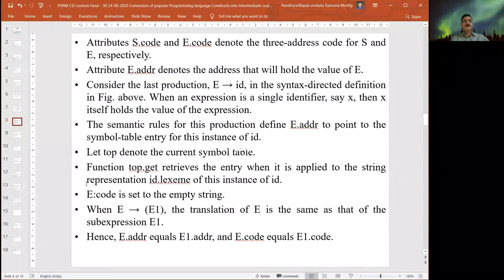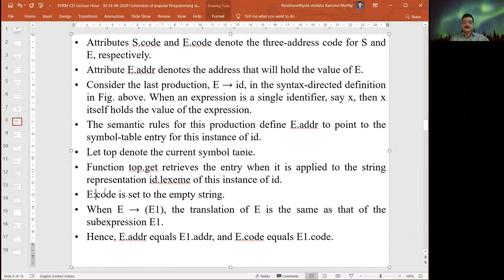Let top denote the current symbol table. For example, the function top.get retrieves the entry from the symbol table, like the production ID. From the symbol table, it is getting directly the function. top.get retrieves the entry when it is applied to the string representation id.lexeme. It retrieves the entry at the position of id.lexeme of this instance of id.